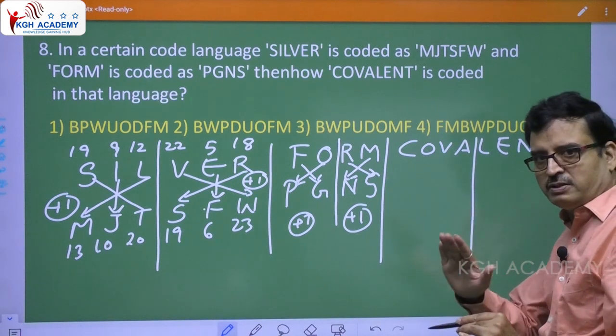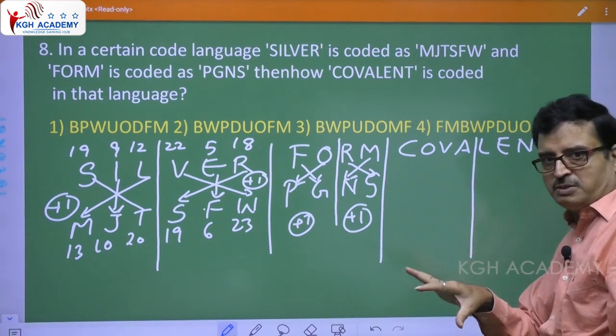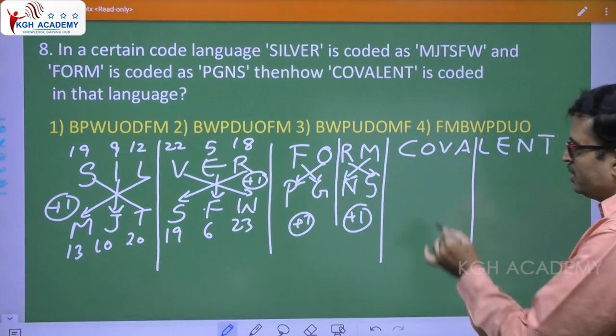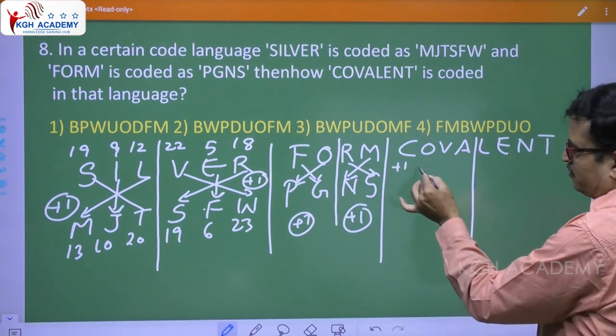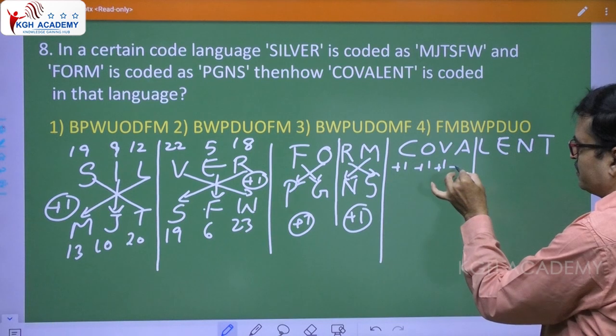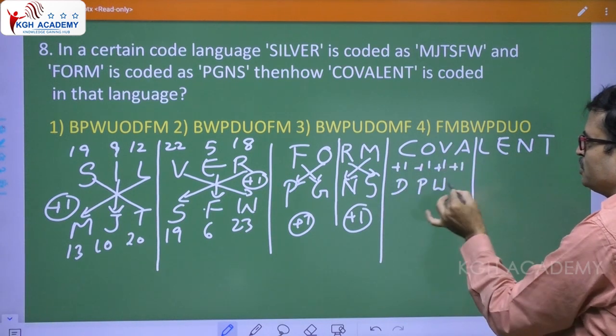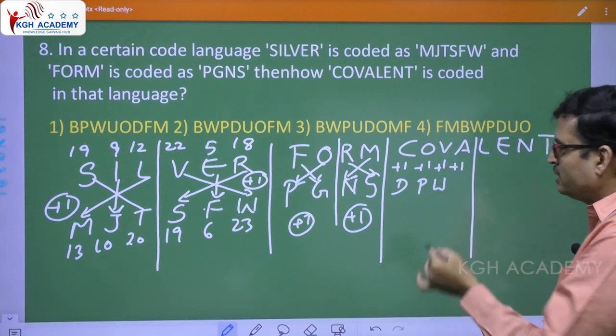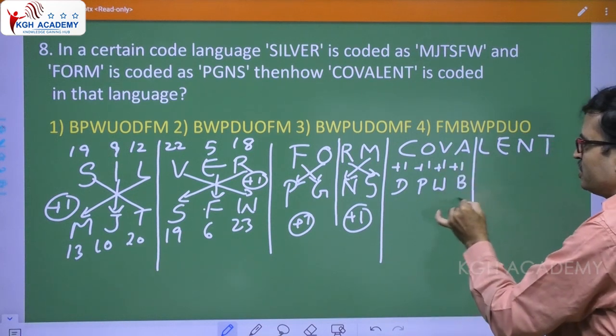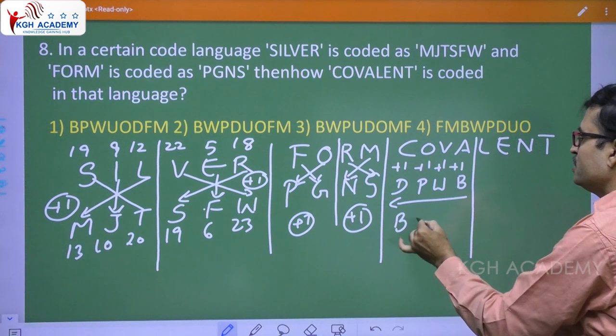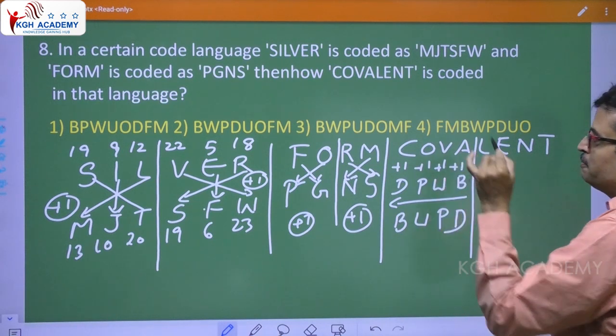First take plus 1, then reverse the word that you get, because they have gone for cross coding. C plus 1 is D, O plus 1 is P, V plus 1 is W, U, V, W, A plus 1 is B. Now reverse it: B, W, P, D.